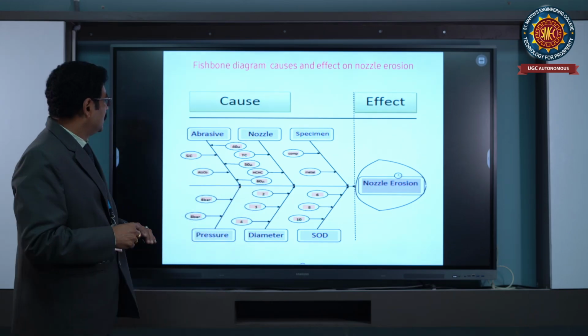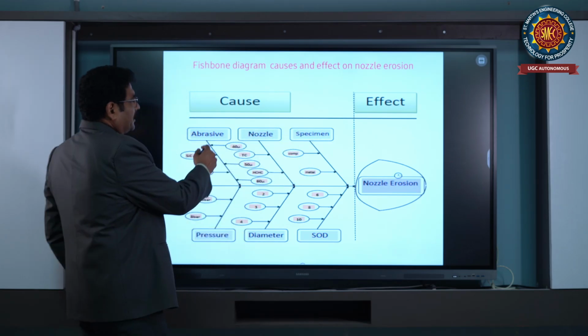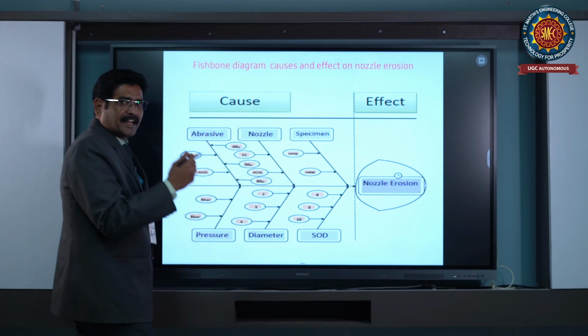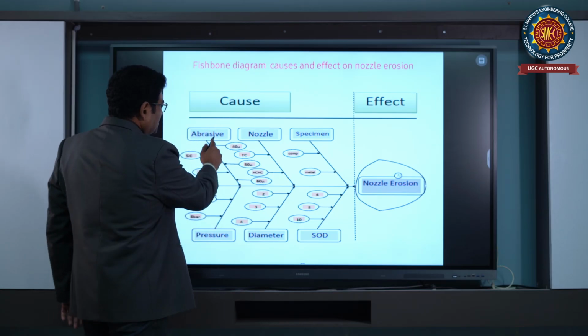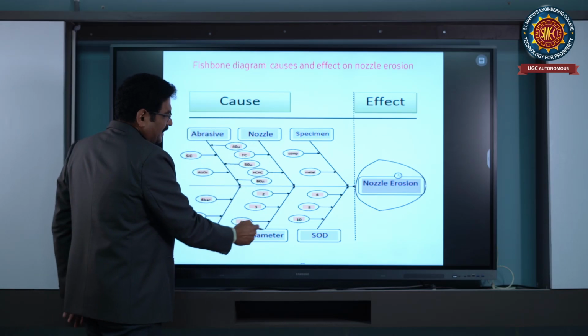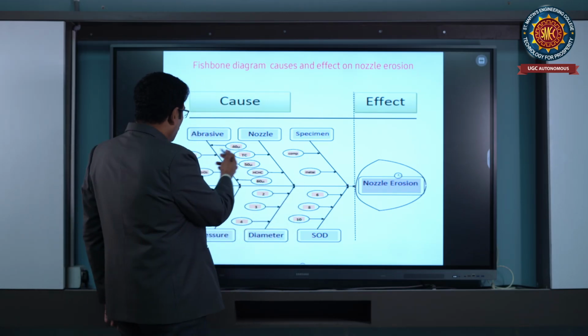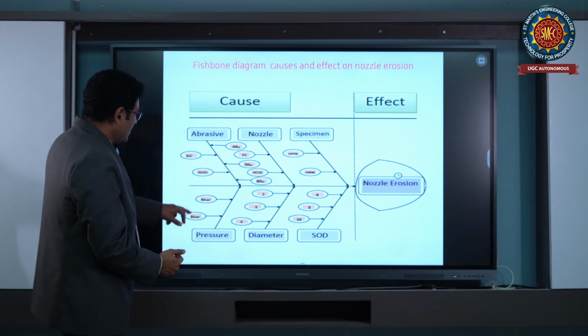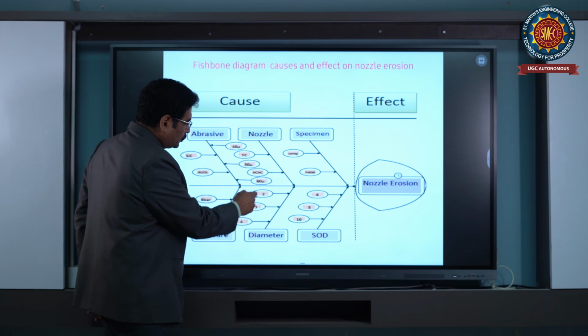See here, abrasive particles, nozzle, specimen, how it will be. We are indicating this with a cause and effect diagram. Coming to the causes: nozzle, abrasive particles, specimen, pressure, diameter and SOD. Finally, what happens with all these things? Silicon, aluminum oxide, after that pressure of 6 bar and 8 bar, nozzle diameter 2, 3, 4.